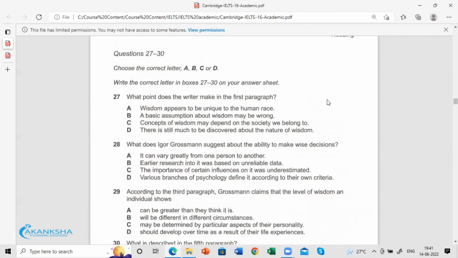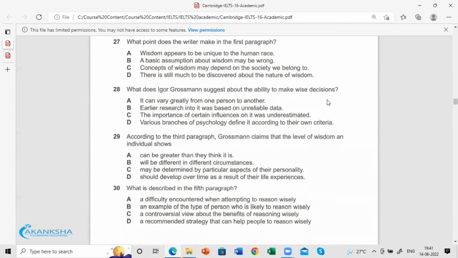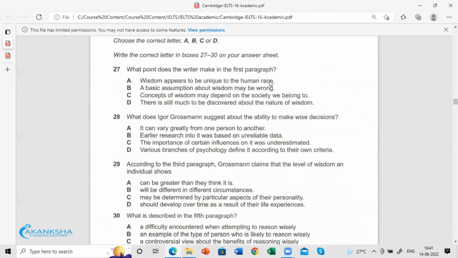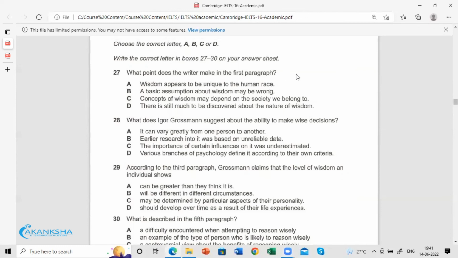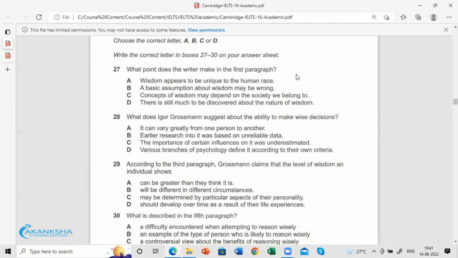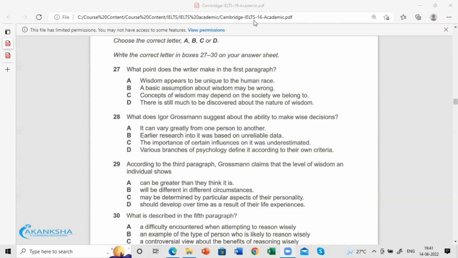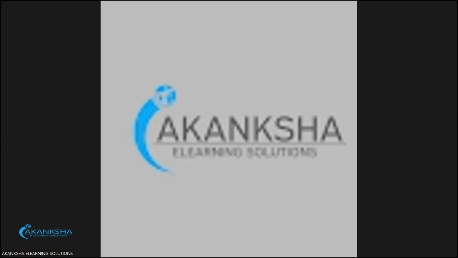Okay, 27 to 30, page number 49. I hope all of you are listening to this. Anita, Meena, Shobana, is it clear? Please start. And if the class ends, please join back. You can start now.